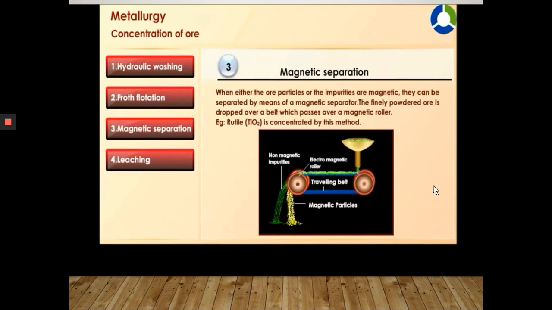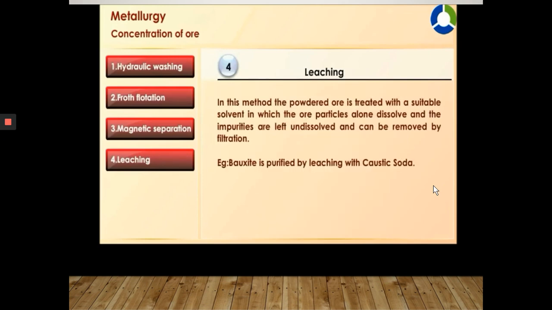Magnetic separation. When either the ore particles or the impurities are magnetic, they can be separated by means of a magnetic separator. The finely powdered ore is dropped over a magnetic belt which passes over the magnetic roller. For example, rutile TiO2 is concentrated by this method.